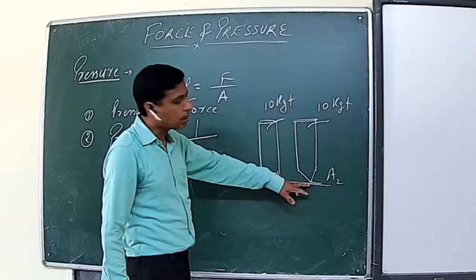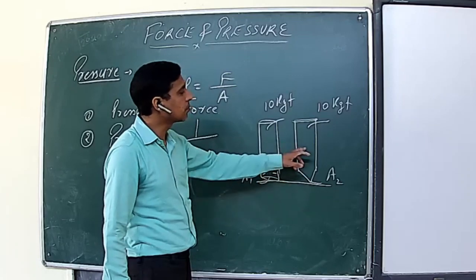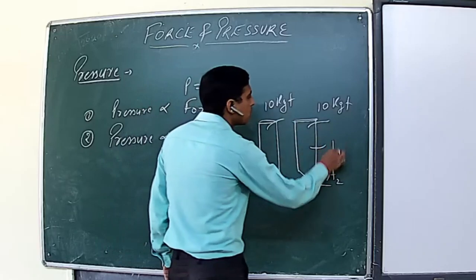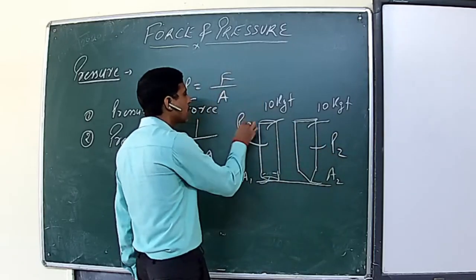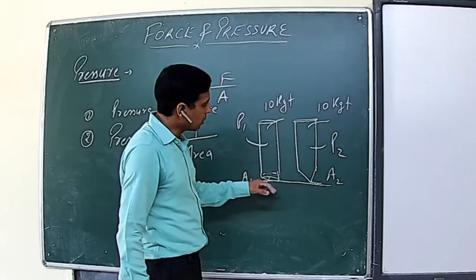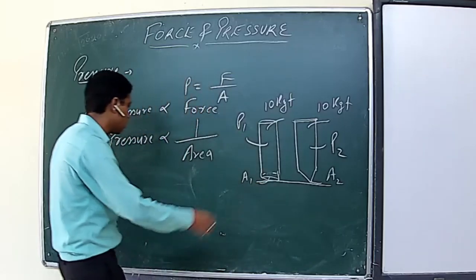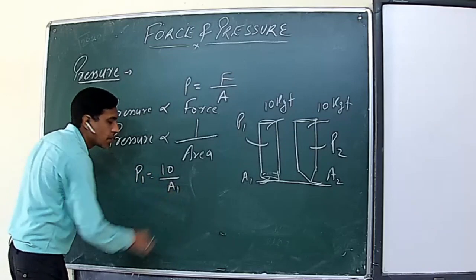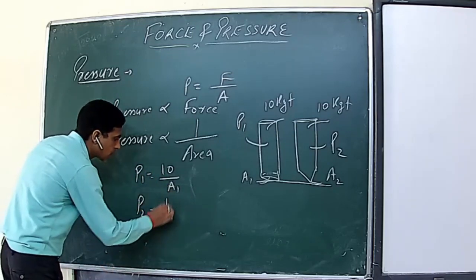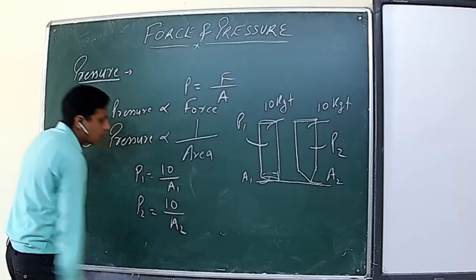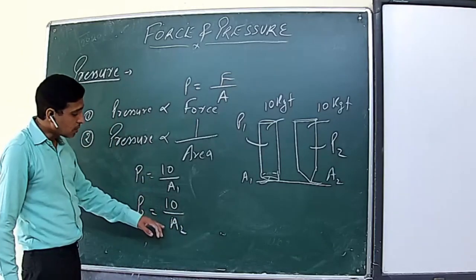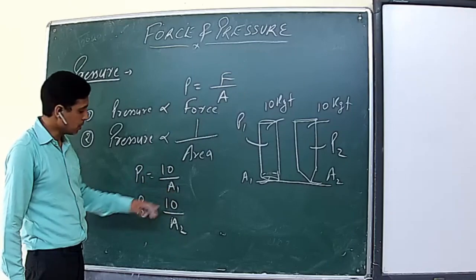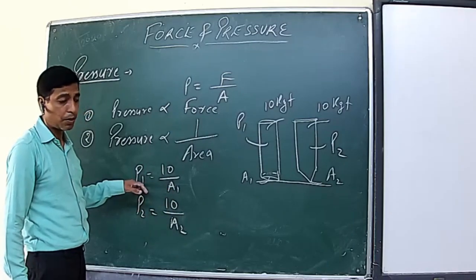It means it is physically exerting more pressure. It means the lesser the surface area of contact, even if they have the same force applied in terms of their weight, the pressure exerted by the second, say P2 and P1, is more as compared to the first. Mathematically also, P1 will be equal to 10 upon A1 and P2 will be equal to 10 upon A2. Now the numerator is the same, so the lesser the denominator, the more the value. So A2 is less than A1, so it means P2 is more than P1.